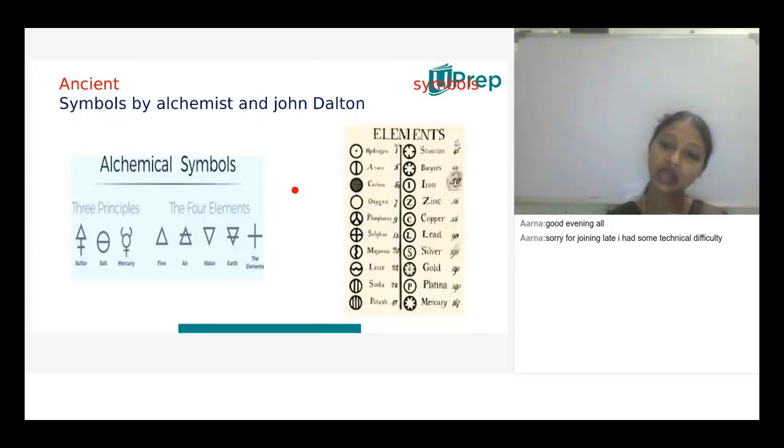And after the alchemists, John Dalton worked on that, especially on the pictorial presentation of the elements. Before that, these alchemists had given different views.